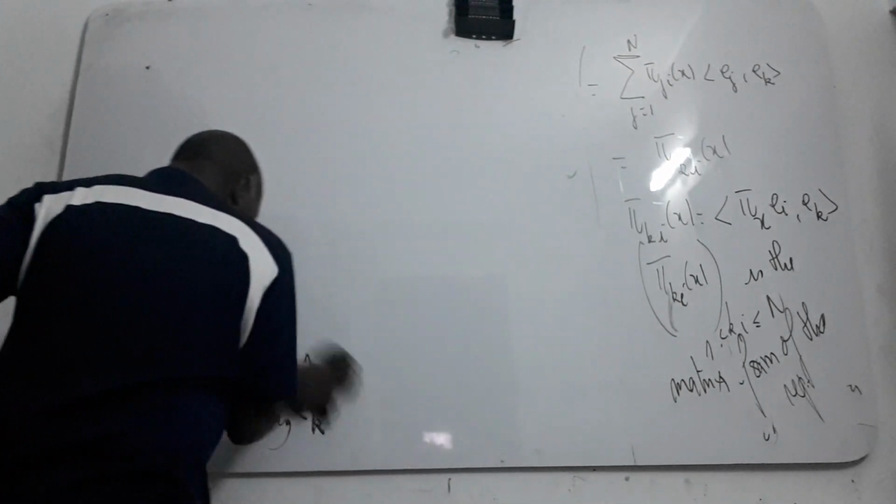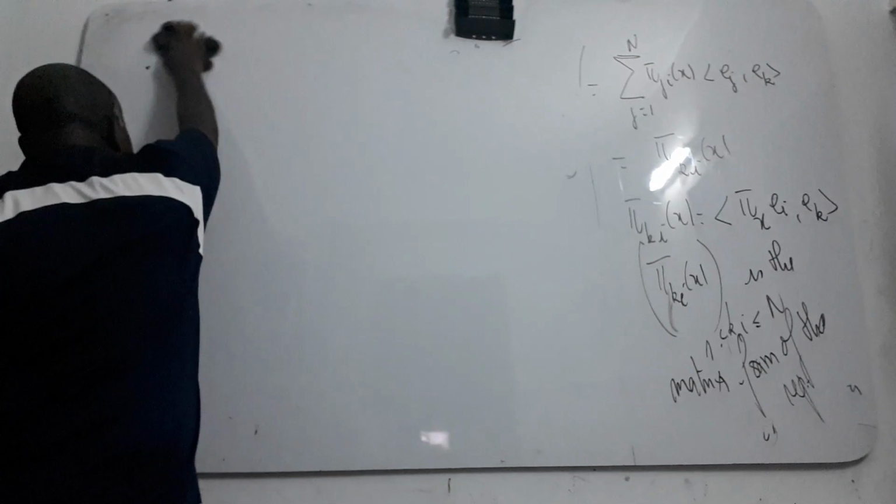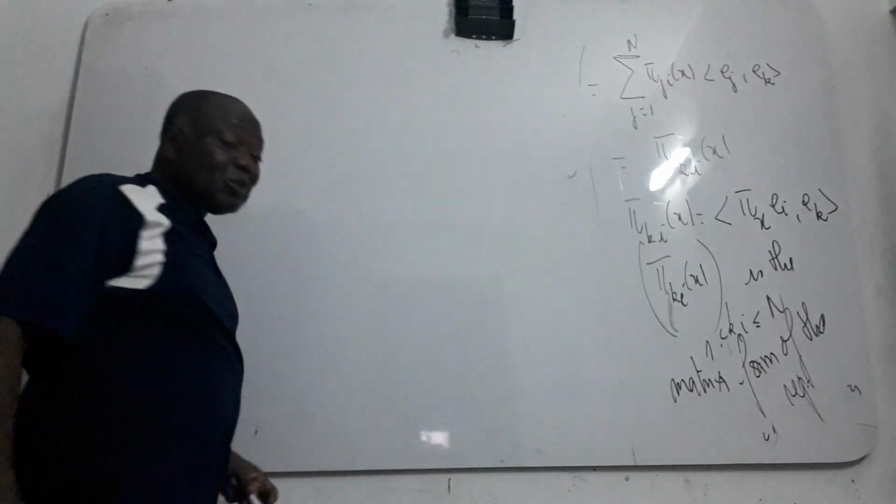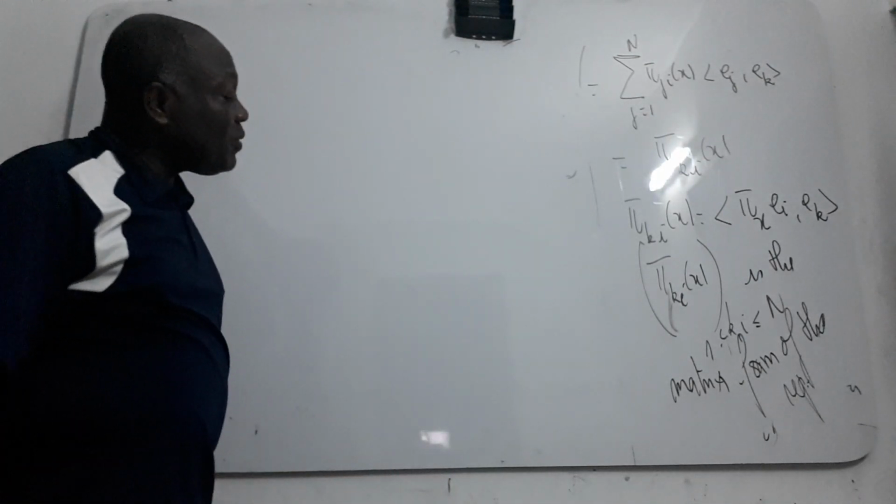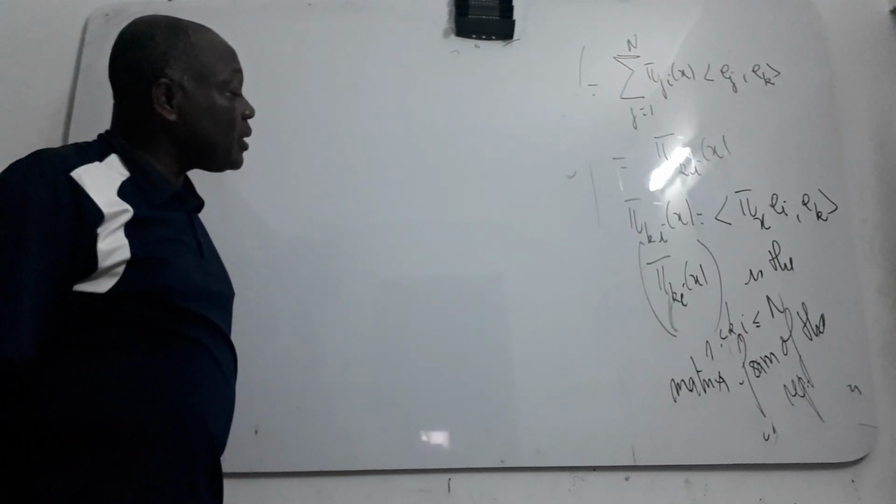So we defined already the definition of representation. You know it already. I gave you the definition of continuous representation.